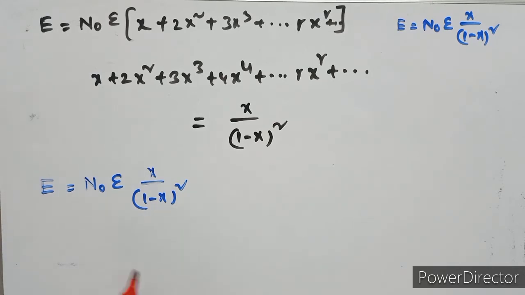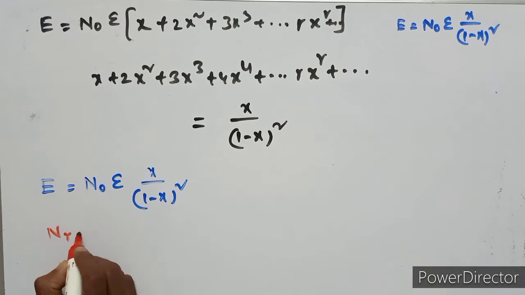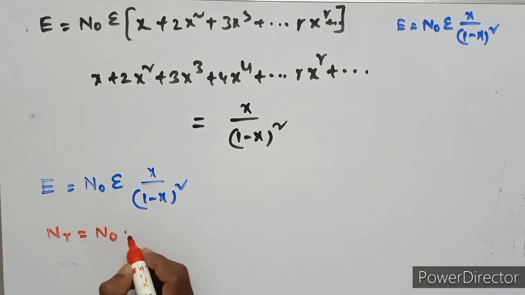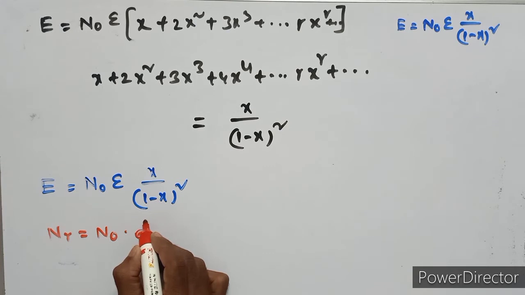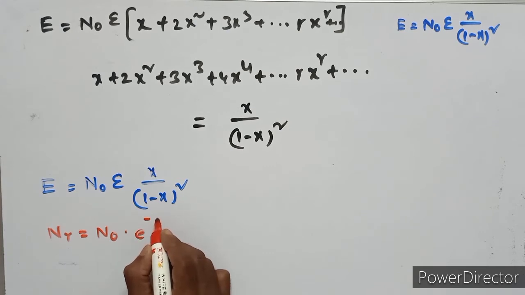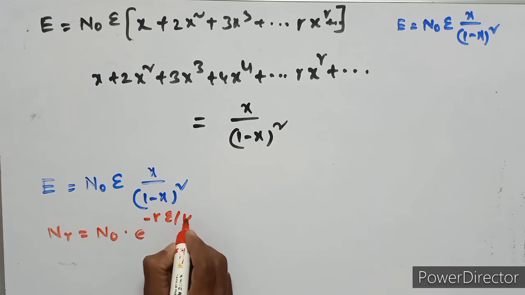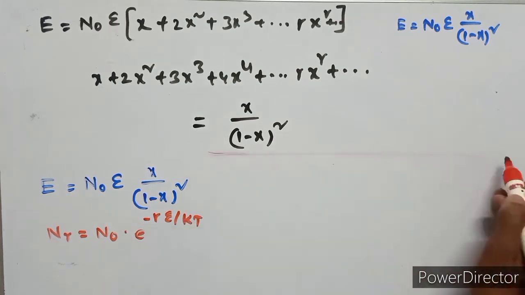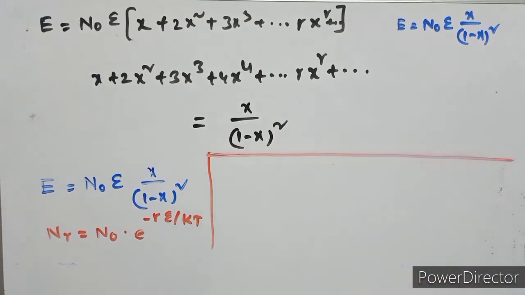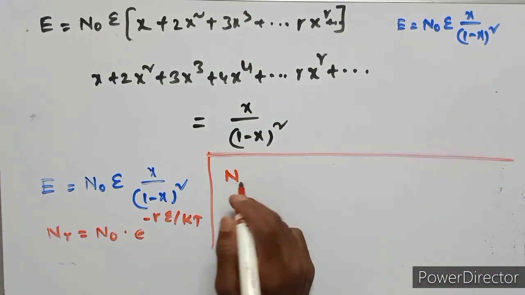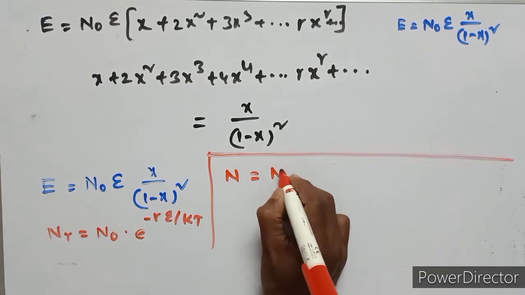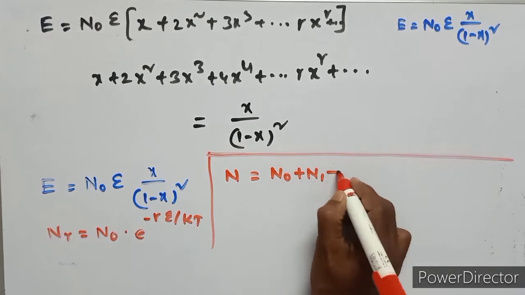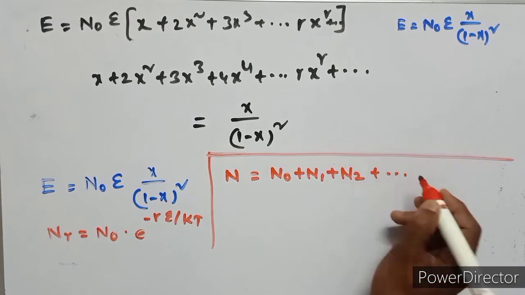what is the value? nr is equal to n naught e to the power of minus r epsilon upon kt. Now we have to write n, the total number of oscillators, equals n naught plus n1 plus n2 and so on.